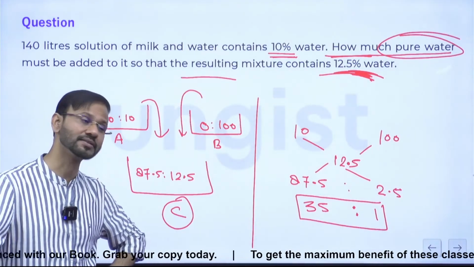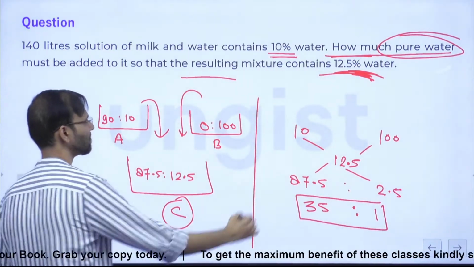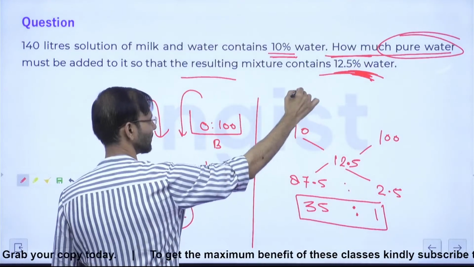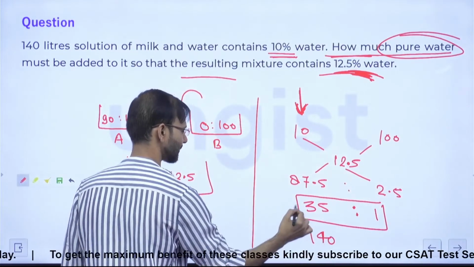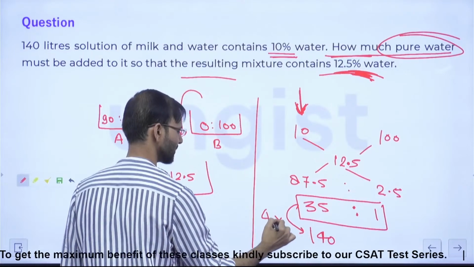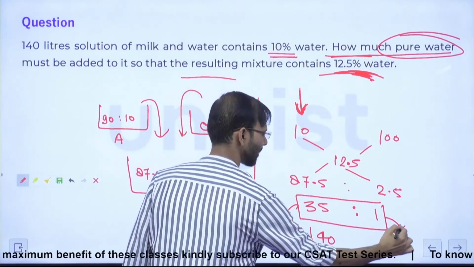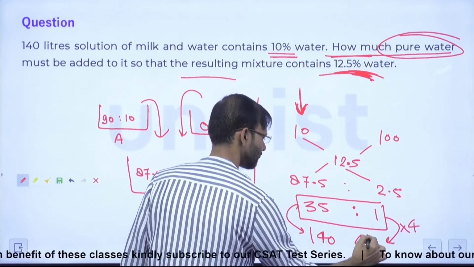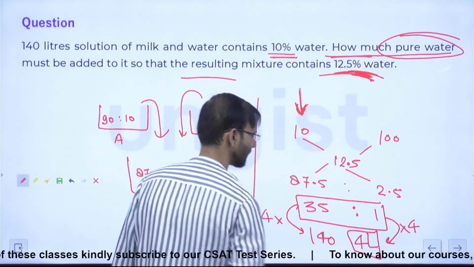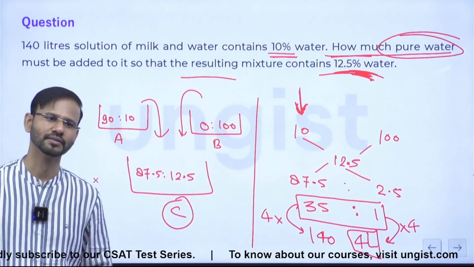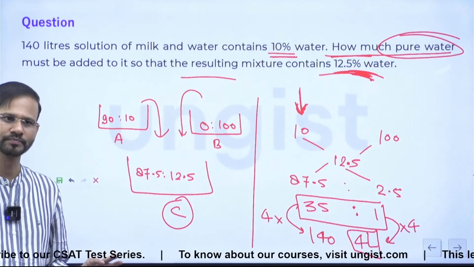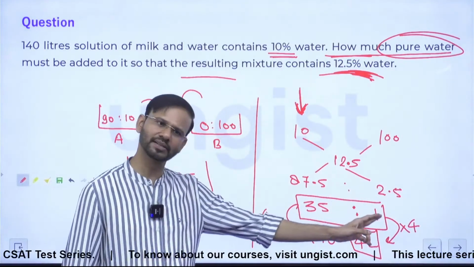So guys, here 10% water concentration, what is the quantity of this? 140, correct? So this is 4 times of this, so this should be 4 times of this, so 4 liters water will be added, guys. Everybody clear now? Last वाला is 35 is to 1 is clear.